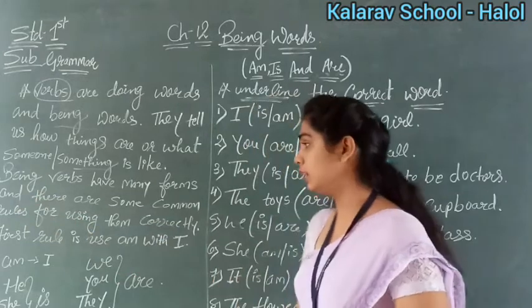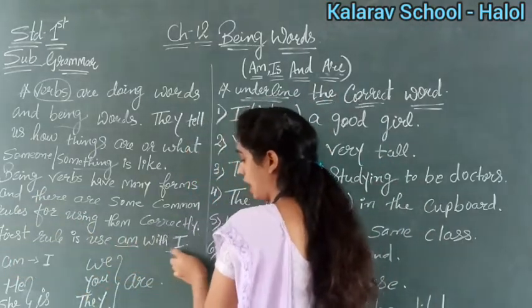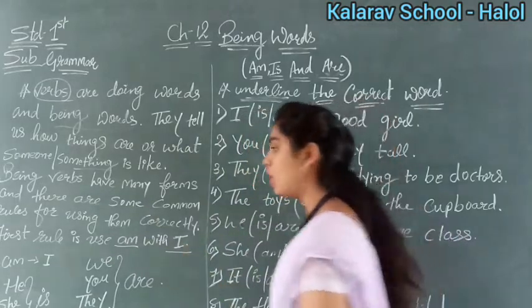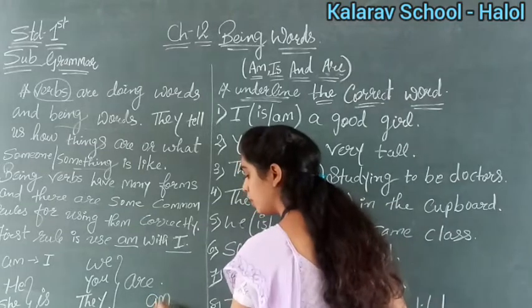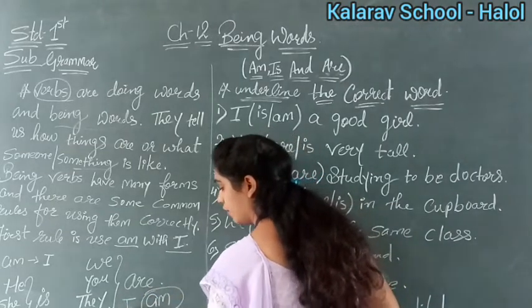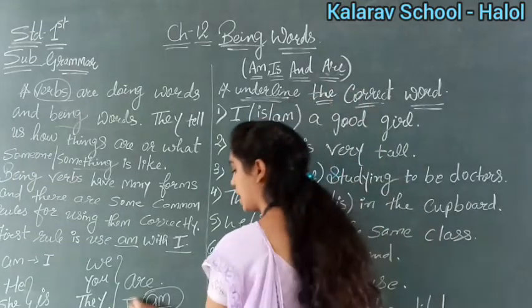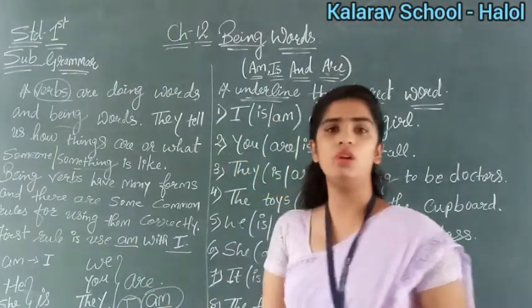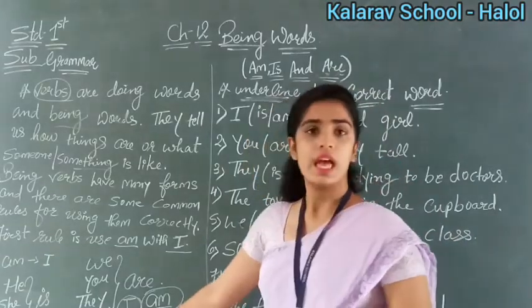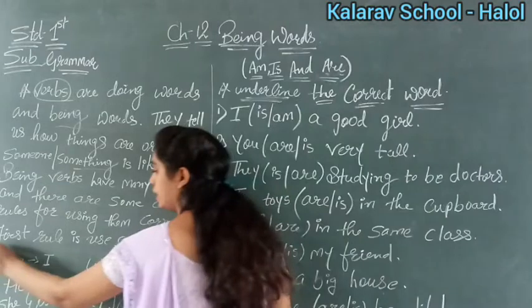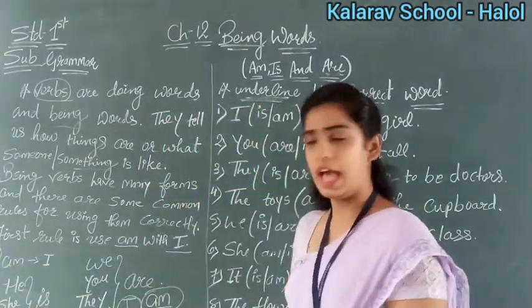So we will start here. What is the first rule? The first rule is to use am with I. Whenever in the sentence it is written am, we will always use I. Why? Because we are talking about ourselves, right? So with am we will always use I. This is our first rule: use am always with I.